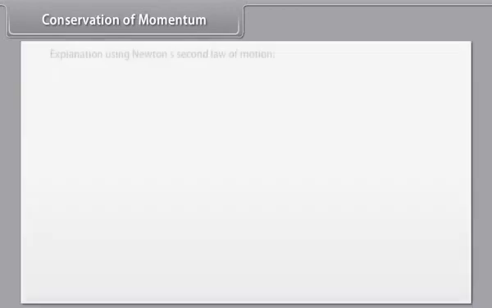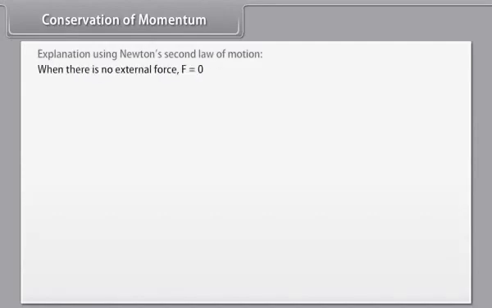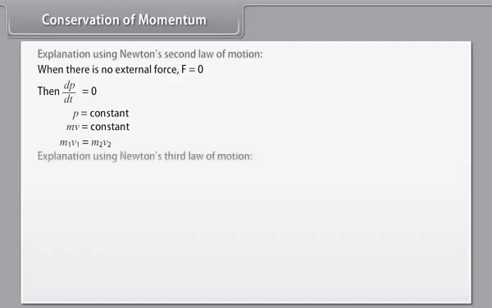Explanation using Newton's second law of motion. When there is no external force, F is equal to 0. Then dP by dt is equal to 0. P is equal to constant. mv is equal to constant. m1 v1 is equal to m2 v2. Explanation using Newton's third law of motion.